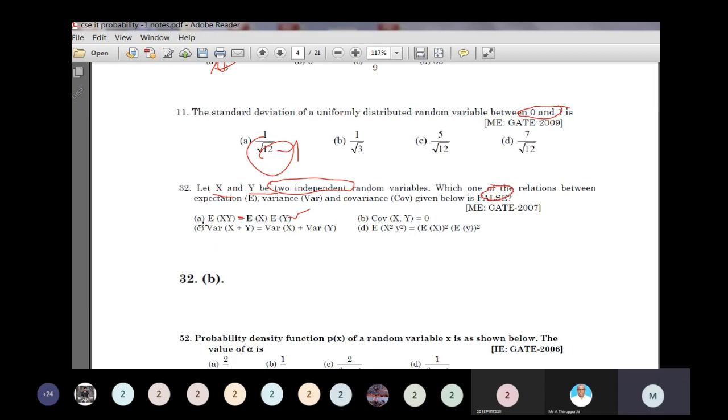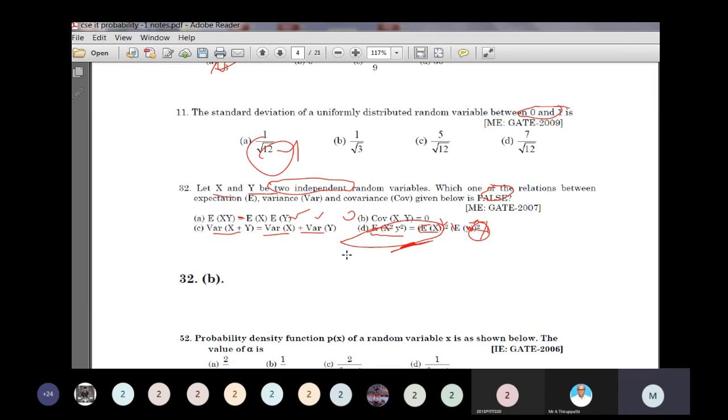The first statement, expectation of xy equals E of x into E of y when x and y are independent, is correct. Covariance of xy is 0 when x and y are independent, also a correct statement. Next, the variance of x plus y is equal to variance of x plus variance of y, also correct when x and y are independent. Now here, expectation of x square into y square is given, but what is given is expectation of x the whole square and expectation of y the whole square. I think this will be wrong.